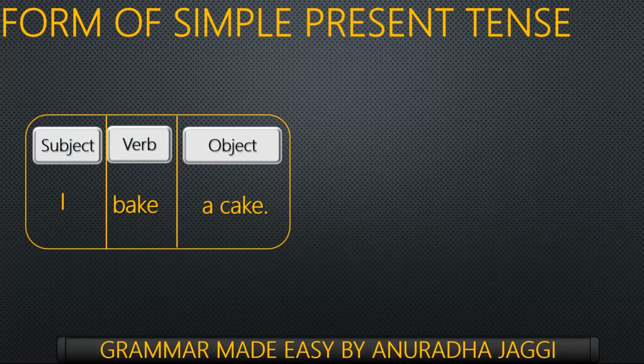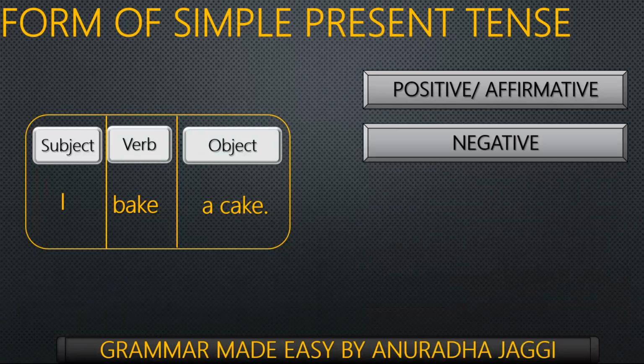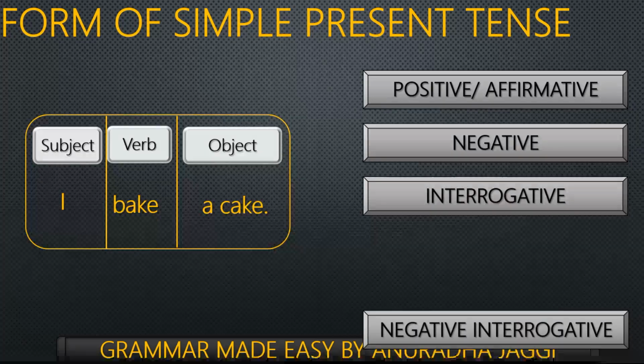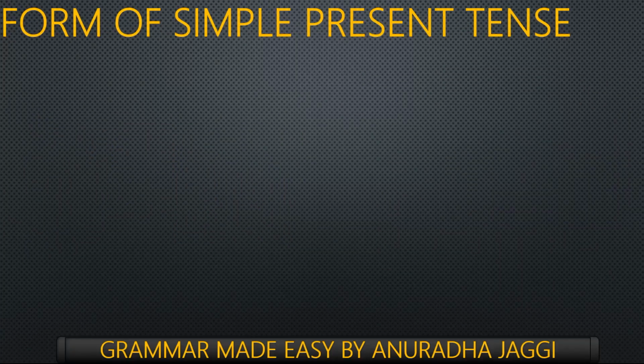In the following recording, I'll be discussing the different kinds of sentences. Like I'll be talking about affirmative sentences, and then negative, and then interrogative and negative interrogative sentences. And we'll discuss how we frame them. First of all, let's discuss affirmative sentences.